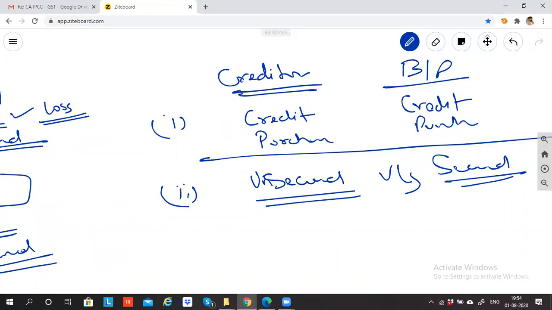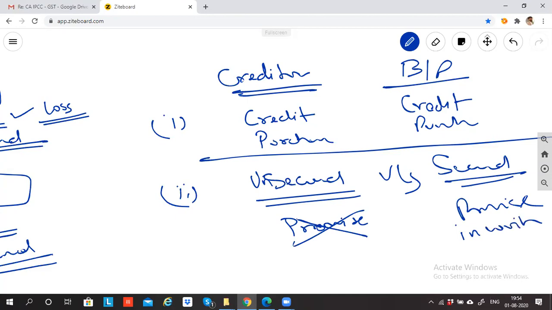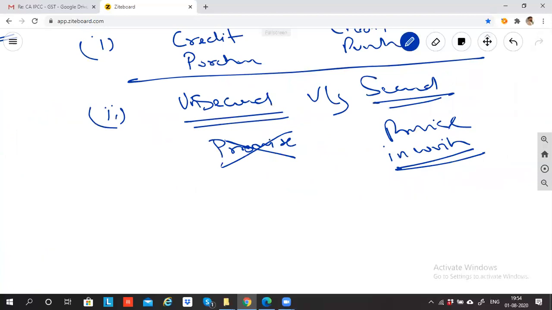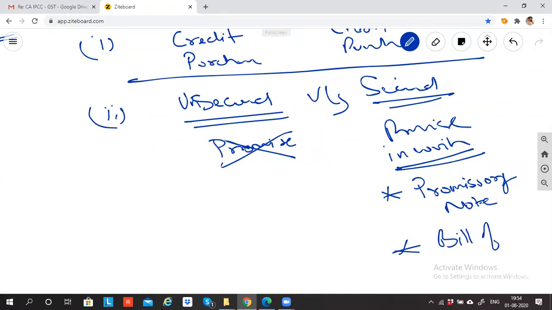The only difference is this guy does not give any promise. This guy gives a promise, in writing. The promise which he gives in writing is technically called a promissory note, or it is called bills of exchange. There's a separate chapter on these two topics. There's a separate chapter on bills payable, which I'll discuss in detail.